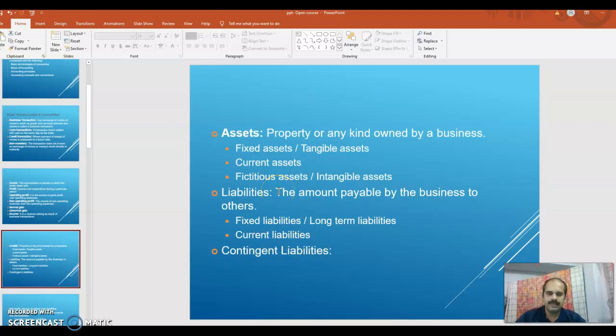Another kind of liabilities is called contingent liabilities. Contingent liabilities are not actually liabilities, but they may occur as a liability, and they are uncertain. They may become an actual liability on the happening or non-happening of certain events. Those events are uncertain, so we cannot predict whether the liability may or may not arise in future. That kind of liabilities are called contingent liabilities.